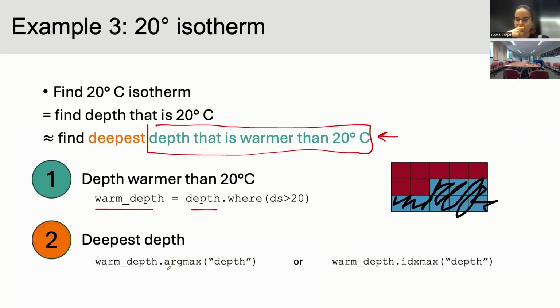And then we can use argmax to find the deepest depth that's still warm, if we're going to say this is the warmer one. Or idxmax will give you the depth index coming out of it. And then you have a number that's how far down you have to go to transition across that temperature boundary. And you can do extra interpolation stuff if you wanted to.